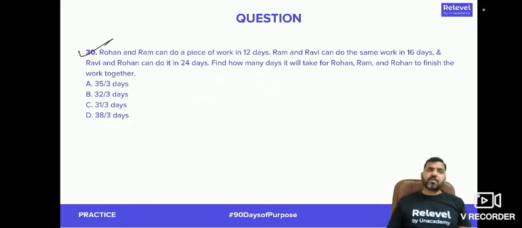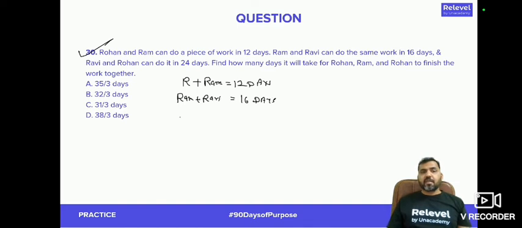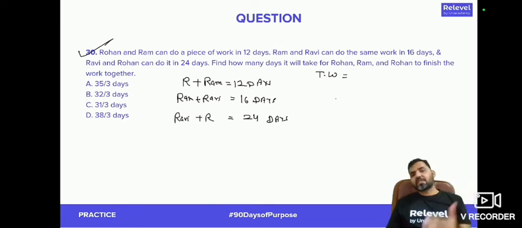Last question, number 30. Rohan and Ram can do a work in 12 days. Rohan plus Ram can together do the work in 12 days. Ram plus Ravi can do the work in 16 days. Ravi and Rohan can do it in 24 days. That's a similar question that we have already done. What we can do is, we can assume the total work as a number which is a multiple of 12, 16, and 24. That means 48 units.